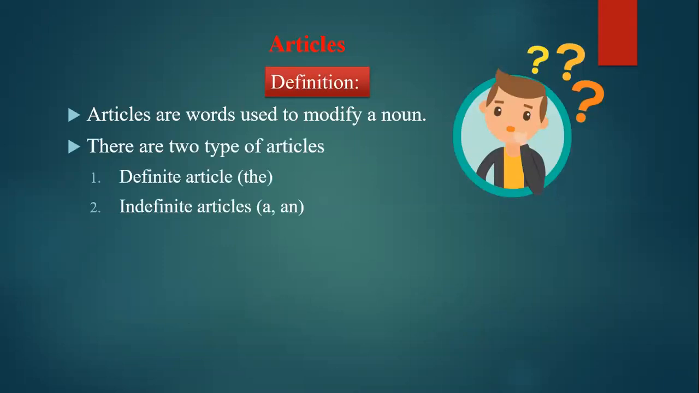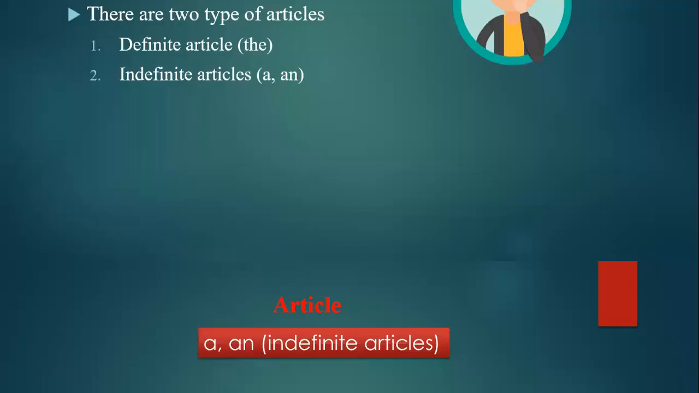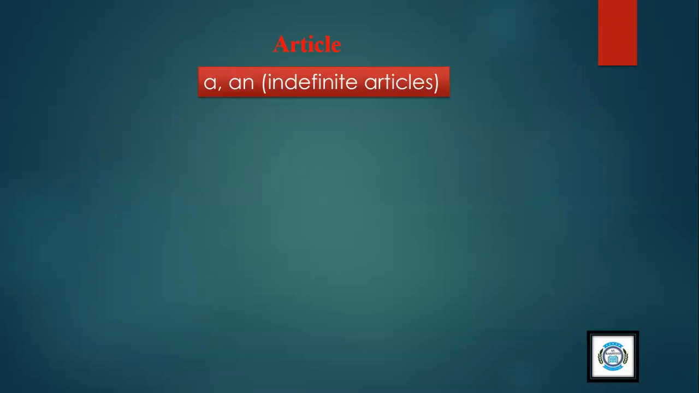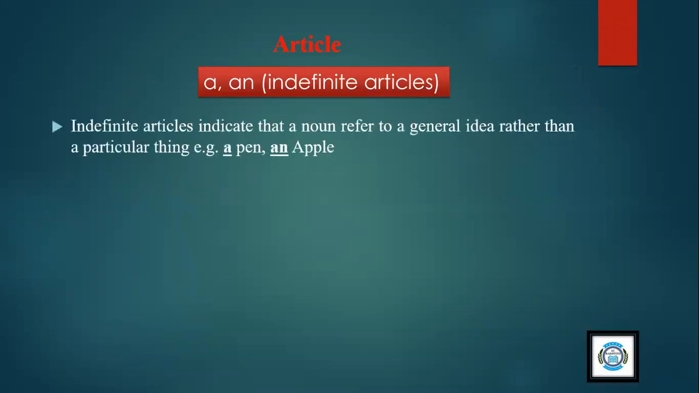There are two types of articles. Number one, definite article, the. Number two, indefinite articles, a and an. So let's see what are indefinite articles, a and an. Indefinite articles indicate that a noun refers to a general idea rather than a particular thing. For example, a pen, an apple. So here you see we are talking about any pen or any apple. It's not a particular pen or particular apple, okay?